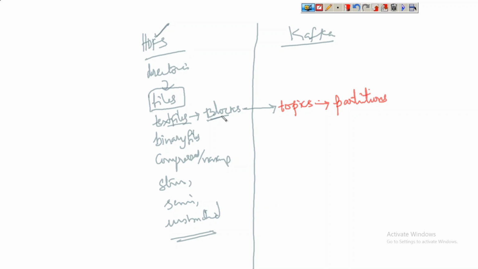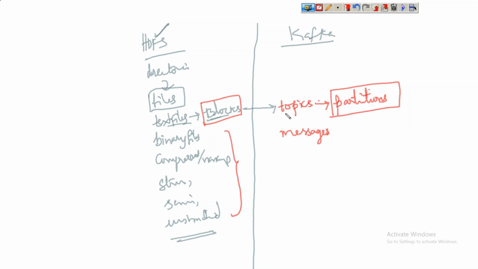So in HDFS a file gets divided into blocks, and in Kafka a topic gets divided into partitions. Blocks are distributed among the nodes in the cluster, and here partitions are distributed among the nodes in the cluster. Now coming to the type of files and storage formats: Kafka doesn't have any storage formats. Everything it is going to store in the form of messages.